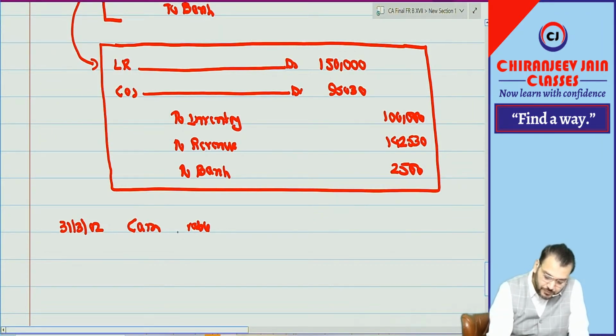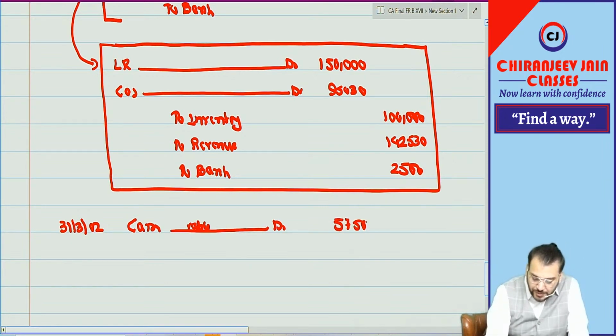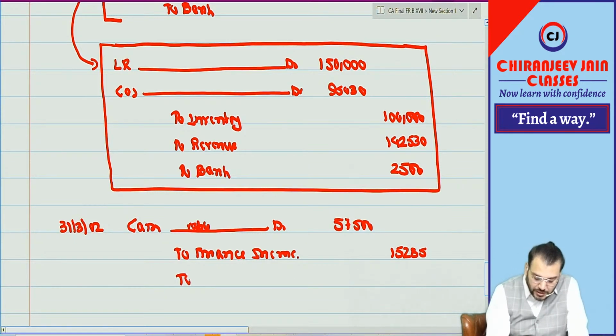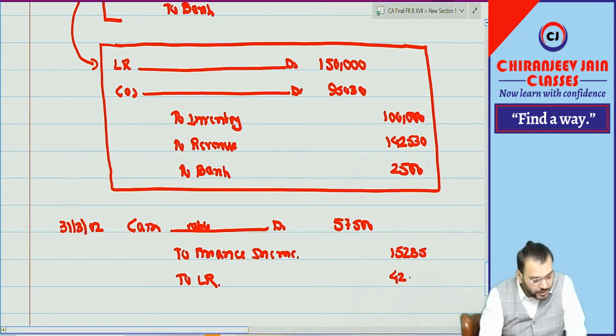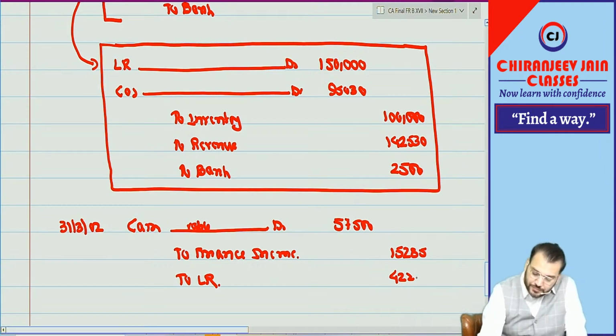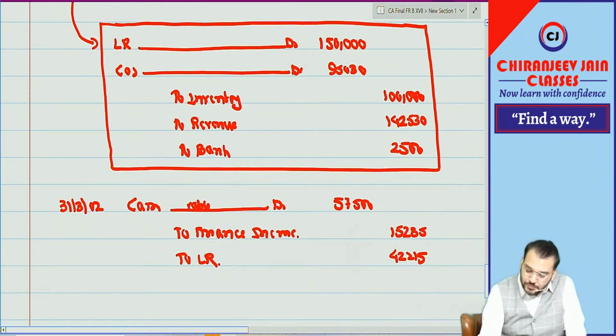Cash or bank account debit 57,500 to finance income. How much finance income of first year? 15,285. The difference will be adjusted where? To lease receivable. How much? 42,215. Okay, same journal entry can be repeated for second year and third year. That you can do on your own.